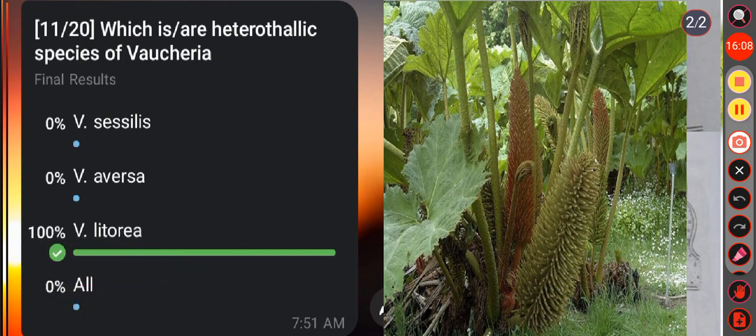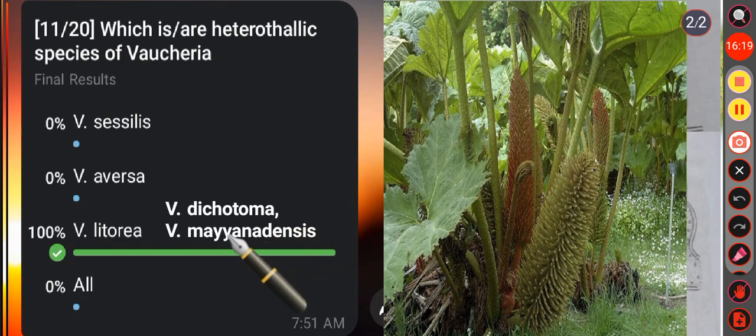Remember, the majority of the freshwater species of Vaucheria are monoecious or homothallic, while some species like Vaucheria dichotoma, Vaucheria litoria and Vaucheria mayanadensis are dioecious or heterothallic. Okay. So here option C is the correct answer.